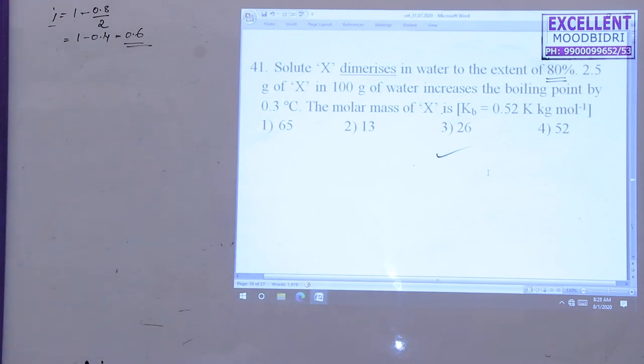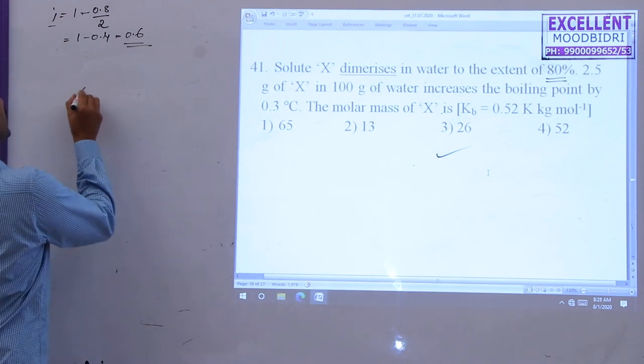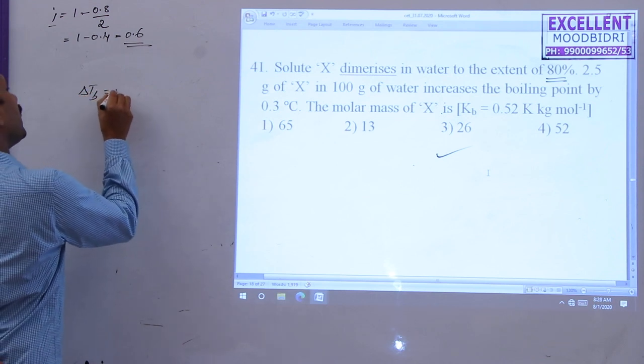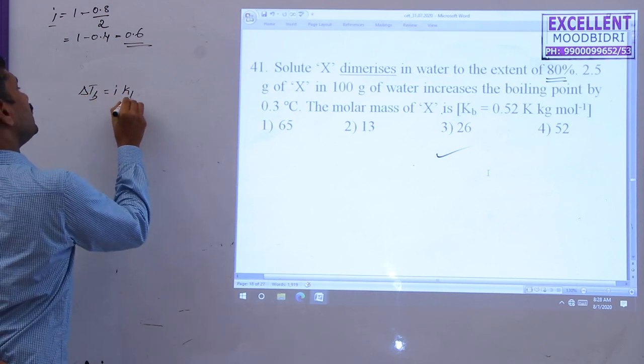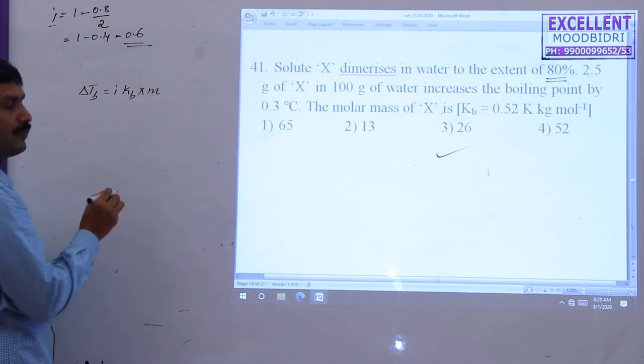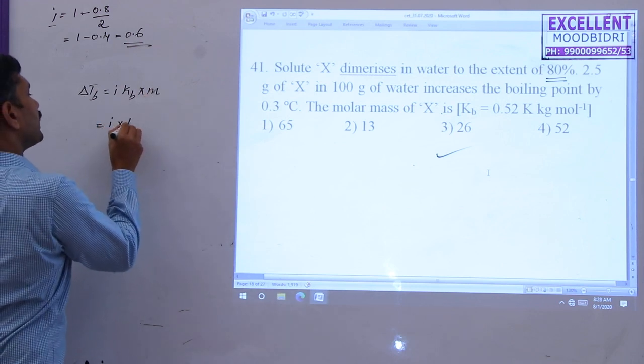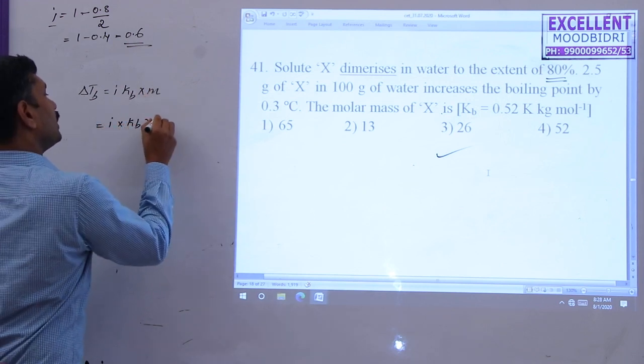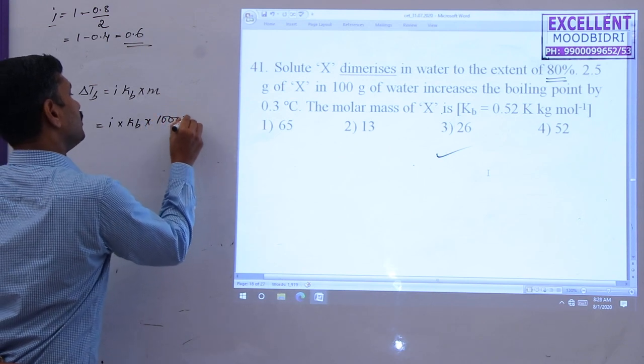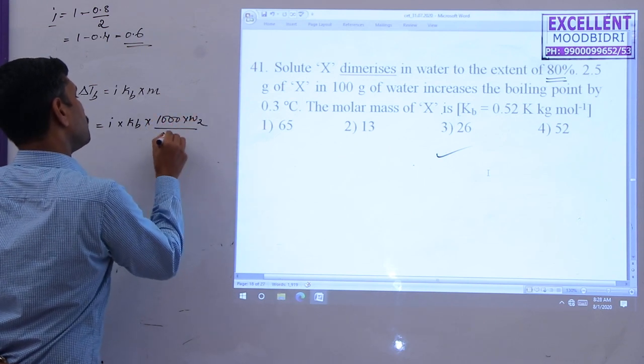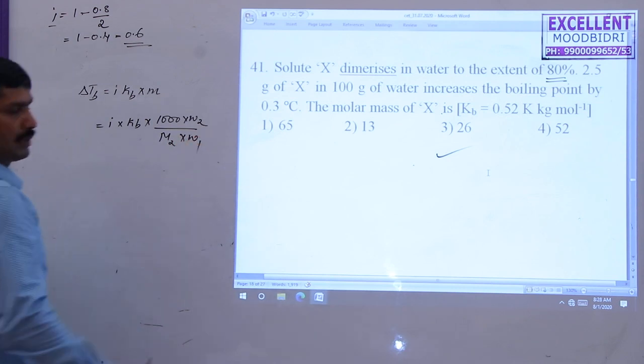So formula, we know that delta TB is equal to I into Kb into m. This is the formula, I into Kb into m. So 1000 into W2 divided by M2 into W1. This is the formula.